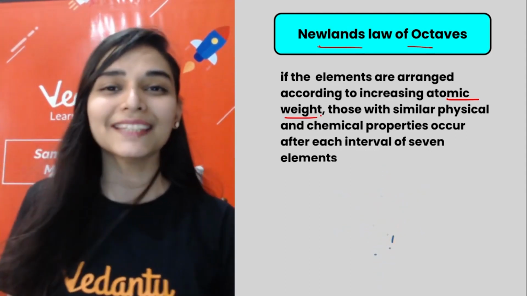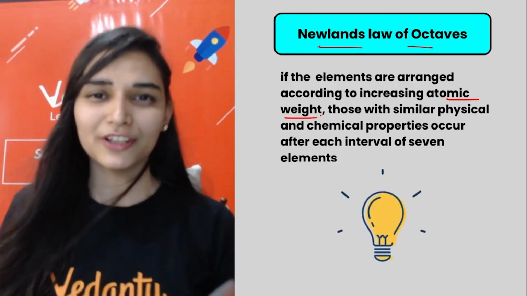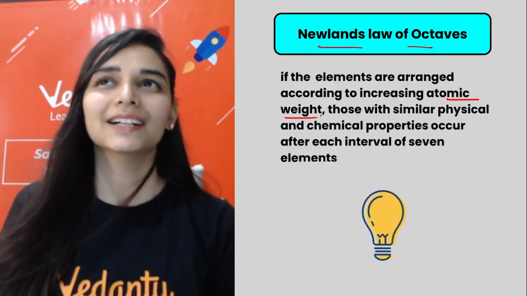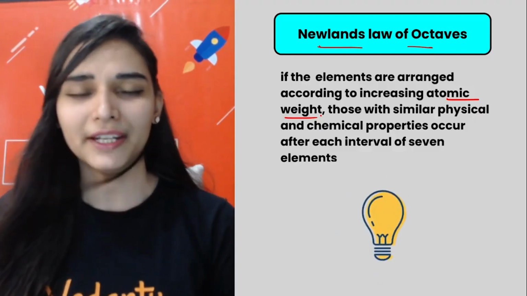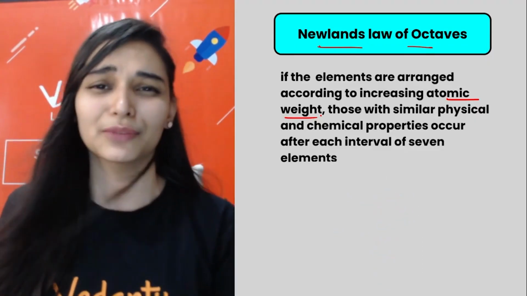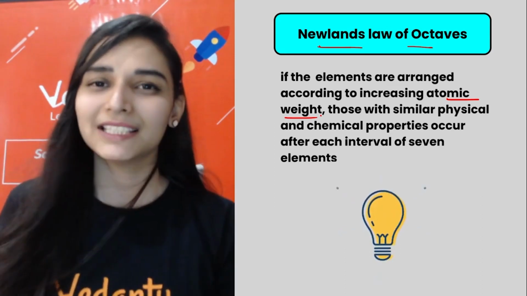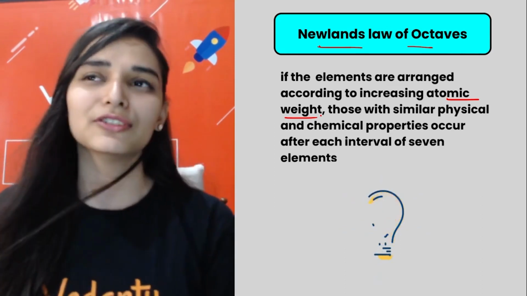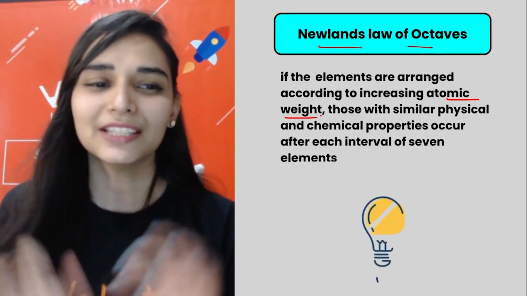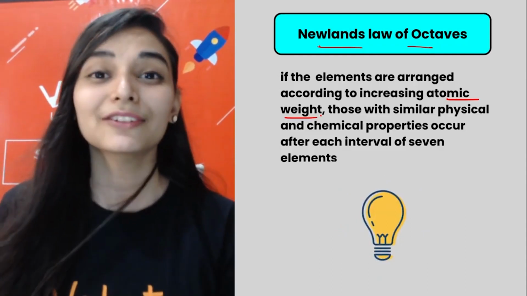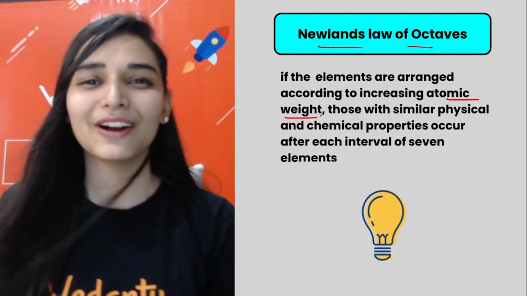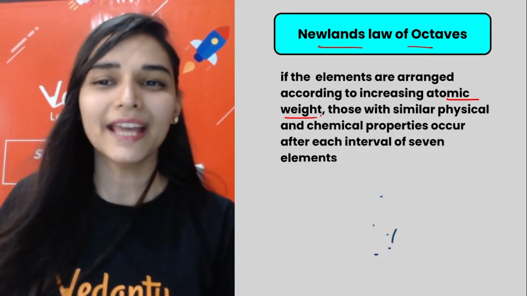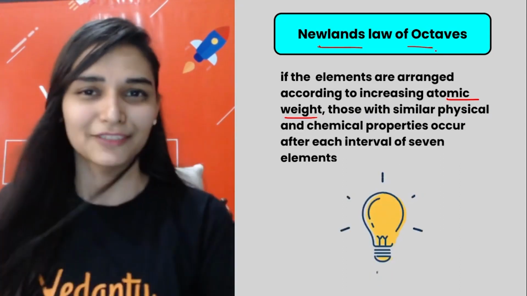And I'll tell you one thing, Newlands was fond of music. One day he went to a library and he was fed up with this classification. He was not able to come up with any idea for classifying the elements, so he just thought of chilling. He started playing the piano and then he realized something: this is what I was looking for. I'll tell you how he used music in his classification.